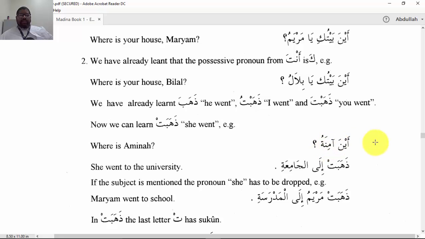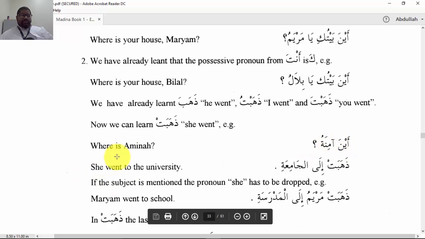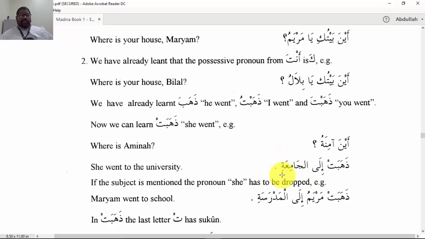Here we go, aina Amina? Where is Amina? Here we look at the sentence, dhahabat ila al-jami'ah. I'm not going to always pronounce fully the letters; I'm going to start pronouncing naturally. Sometimes I may say the long form, but normally all my Arabic teachers, up to a certain point, would say the long form so that you understand the i'rab of the sentence.